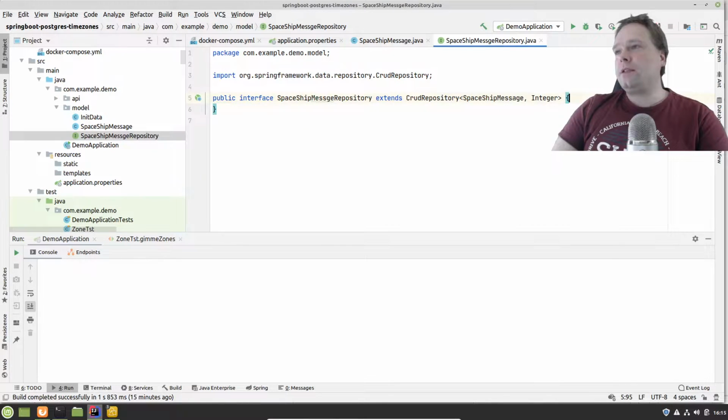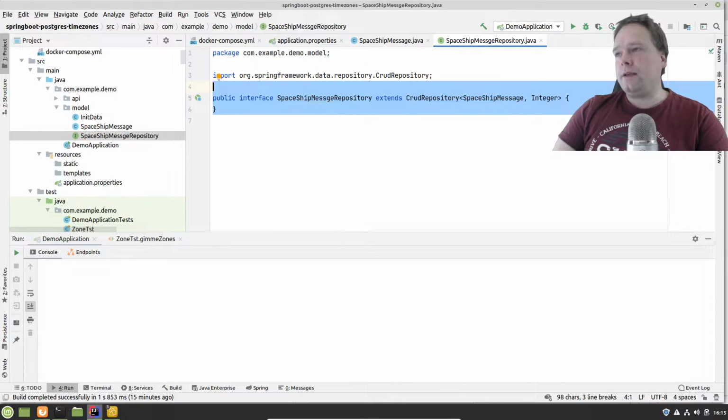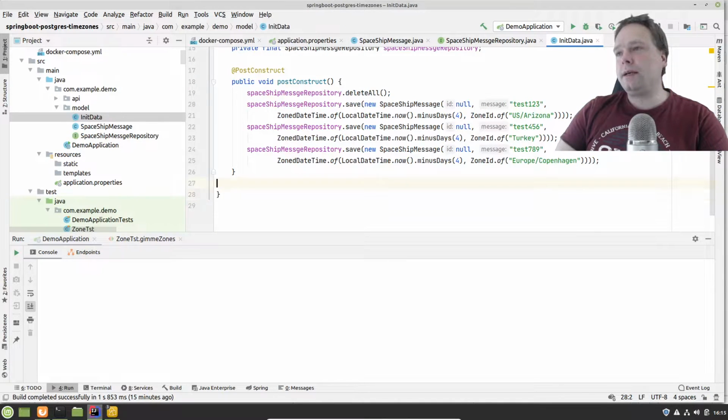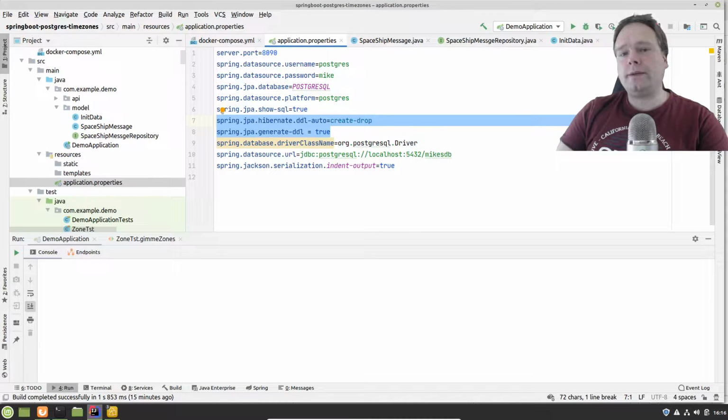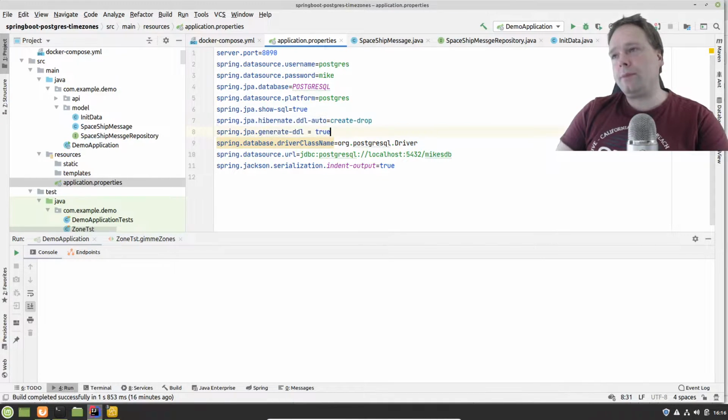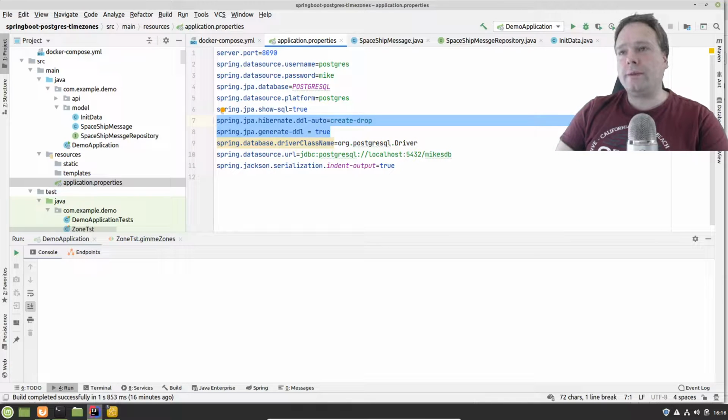Then I've created a repository which doesn't do much, it's just a handle, so I can actually store data and get data back. Then I'm initializing my database every time I start up. I've added something. Look here, right here. I've added the create drop, and I've added generate DDL. These two lines will make sure that all the tables are deleted whenever I stop my application, and they are created when I start up my application. So this is very good for development.